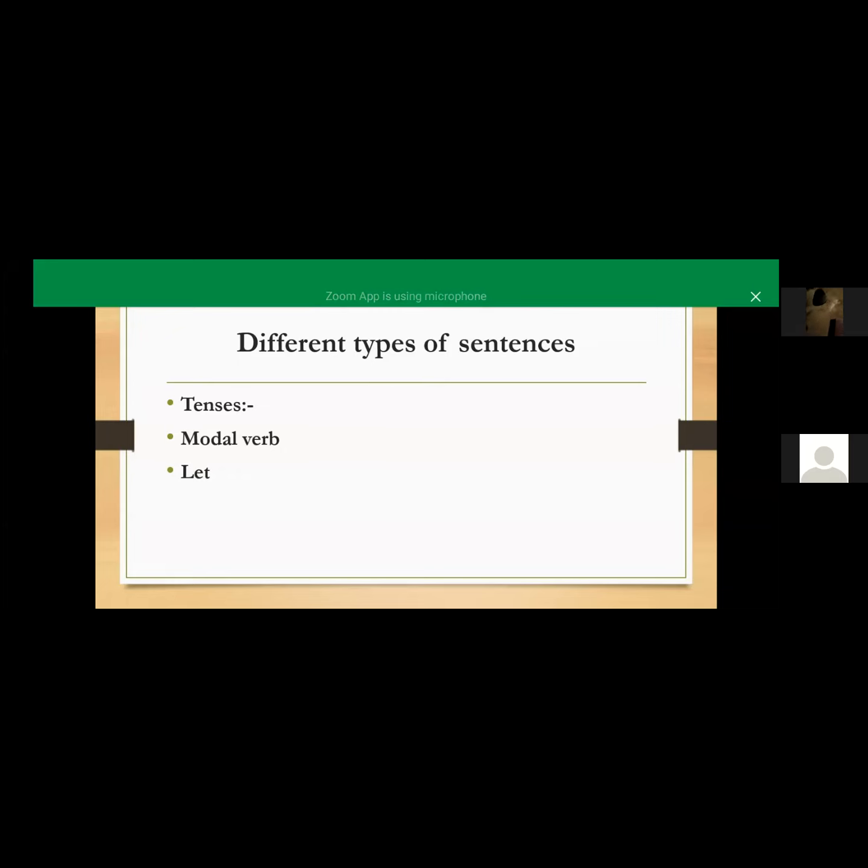And let is also one, means with let we can make sentences. So we will see sentences with let also, which we can convert into passive voice. There are so many types we can convert from active to passive, but here we will only discuss these.